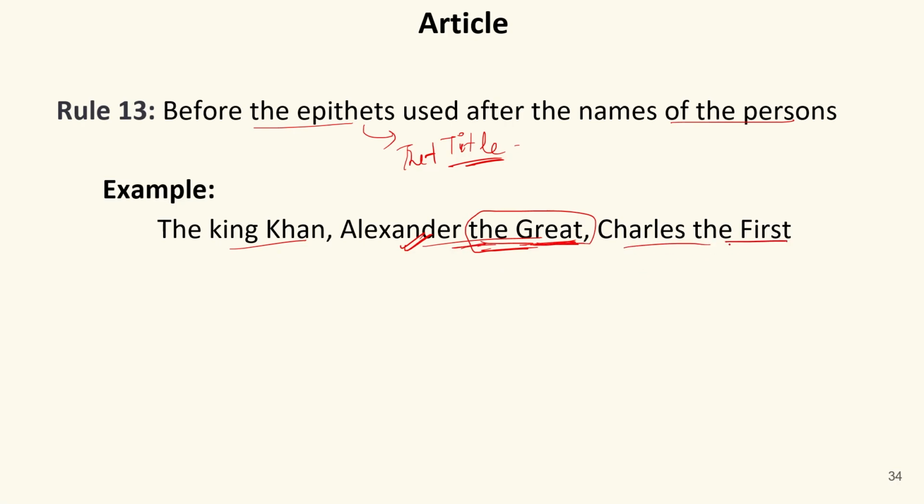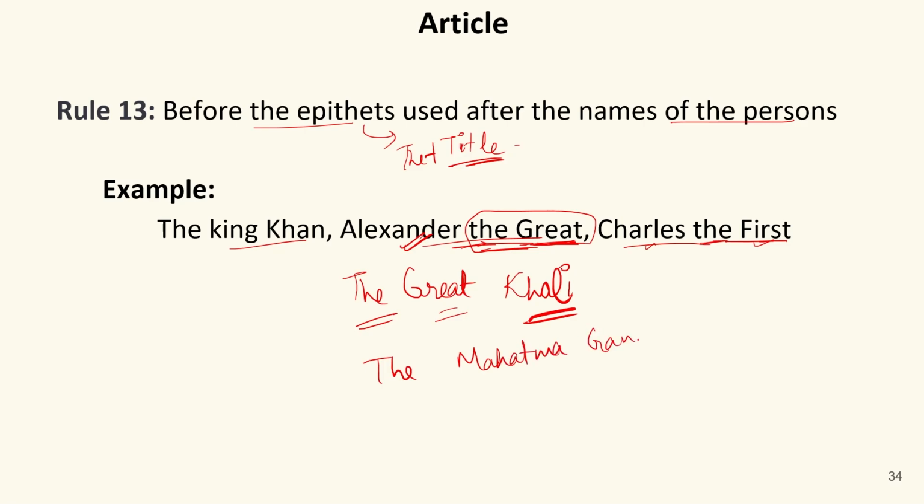Charles the First. Now Charles, who is the first king, so before First we have used the. For example, the Great Khali. For Khali, he has been given the title Great, and before this title we use the. Mahatma Gandhi. For Gandhi ji, he was given the title Mahatma, and before Mahatma we use the. So there are various persons who have been given various titles, and before the particular title we use the.